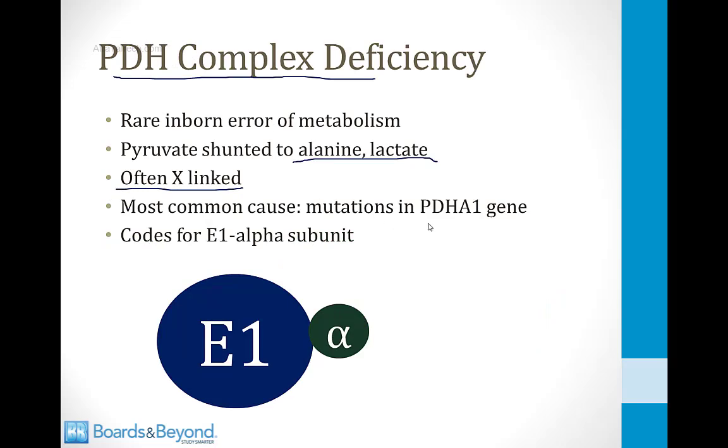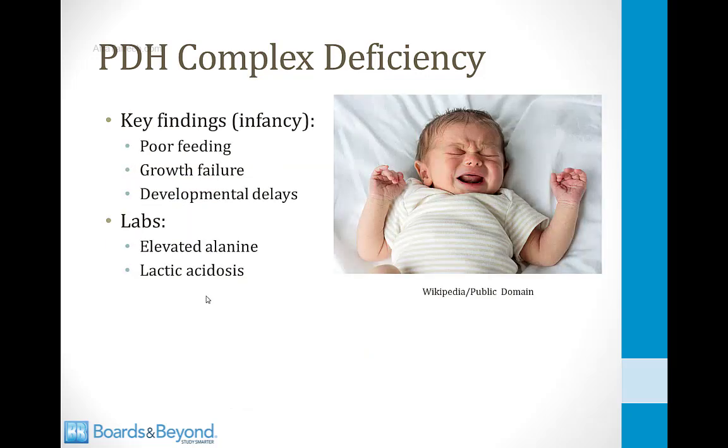The most common cause is a mutation of a gene called PDHA1, and this codes for the E1 alpha subunit of the complex. So the key findings of a baby born with this deficiency will be poor feeding, growth failure, developmental delays, and on lab work you will see elevated levels of alanine and a lactic acidosis.